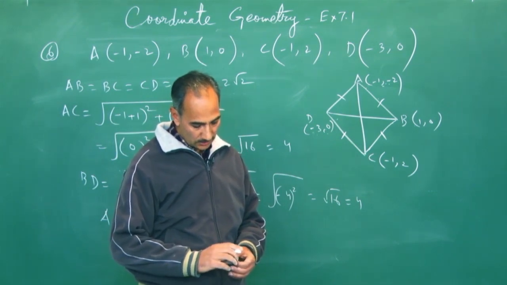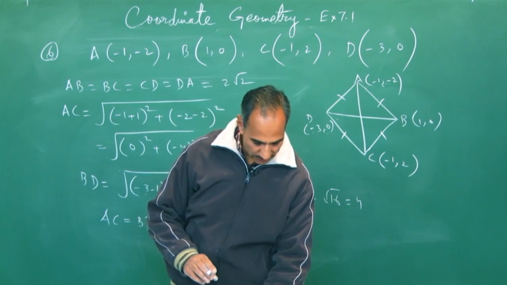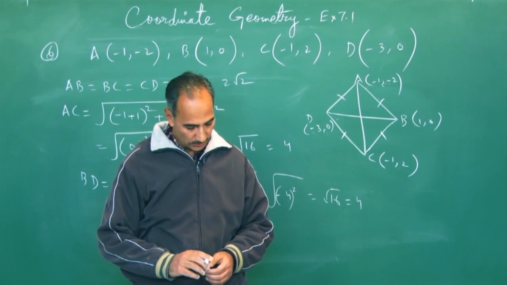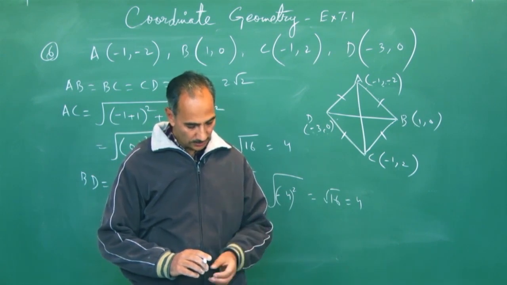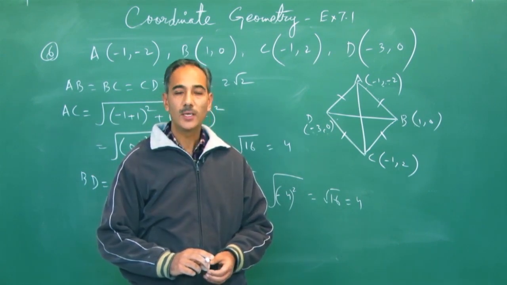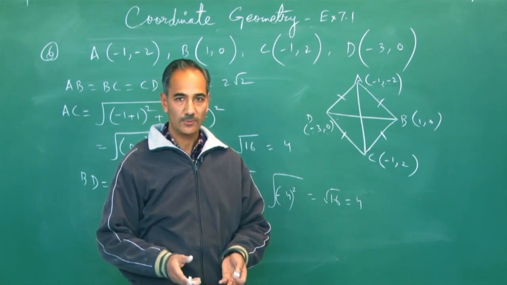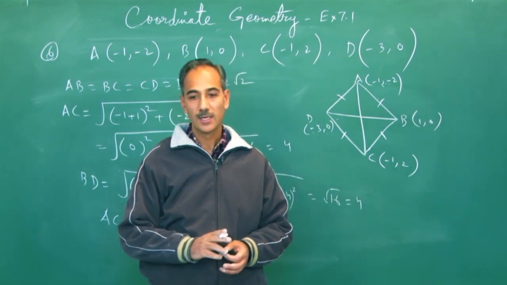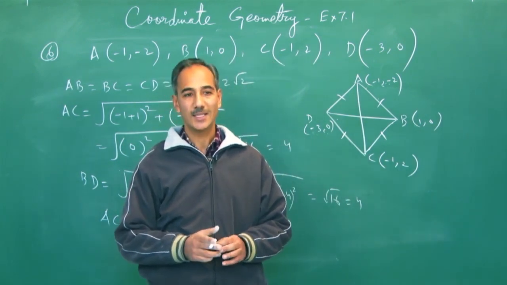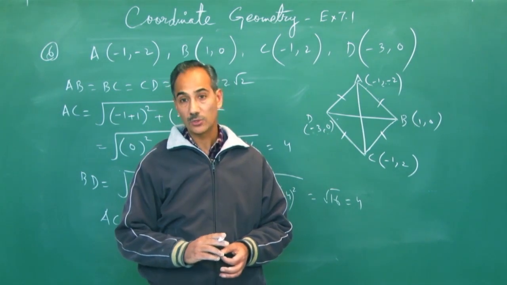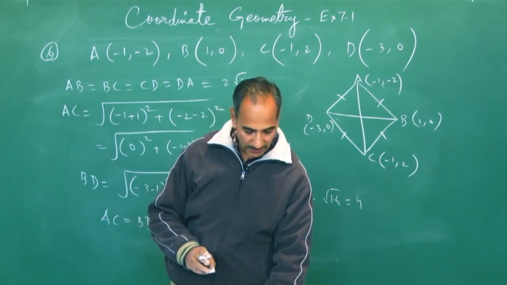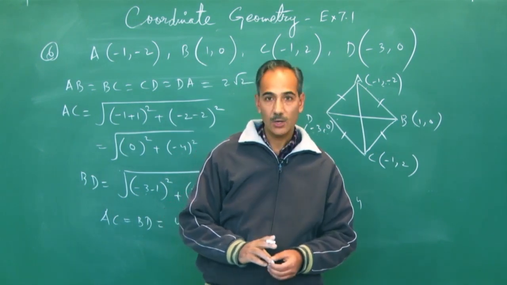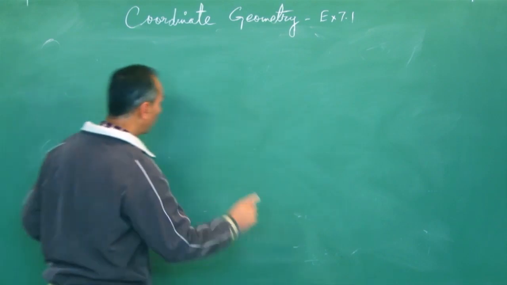So it has 2 more parts. You can try it. Now I have 4 sums left and they are all based on a common concept, that is, there's a point whose coordinates are given or you have to find, maybe x is given, you have to find y, or y is given, you have to find x. But there's a condition that this point is equidistant from some other 2 points. So 7th, 8th, 9th and 10th are based on the same logic. Let's see how many we are able to do. That's question number 8.